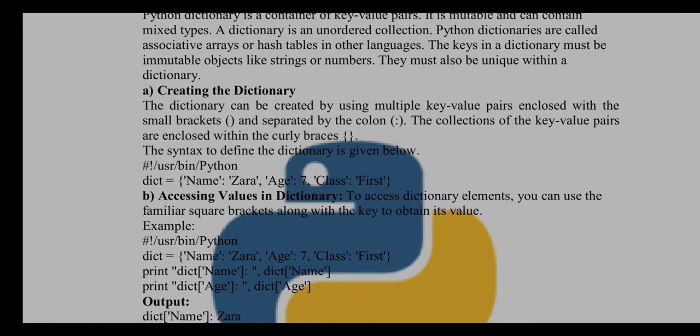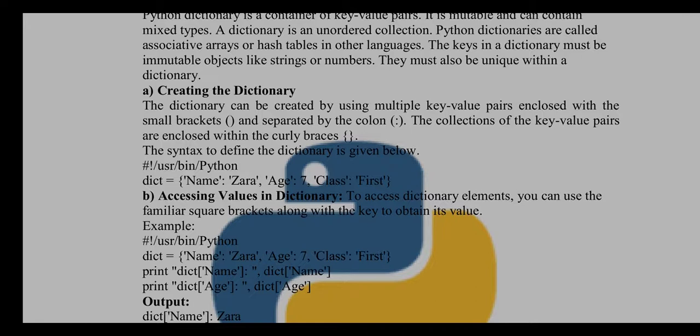Next, creating the dictionary. How to create a dictionary? Okay, so a dictionary can be created by using multiple key value pairs separated by colon. The collection of key value pairs is enclosed within curly braces. So you have to specify the values within curly braces. Okay, so see the first example, dictionary.